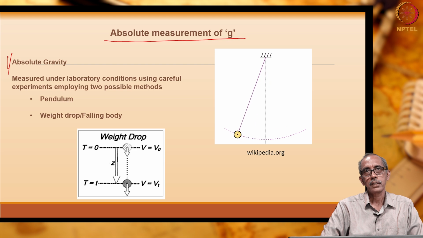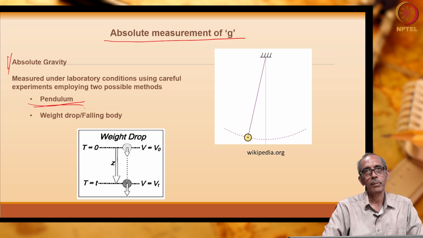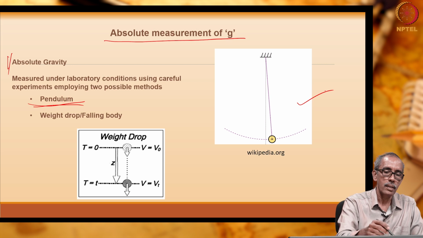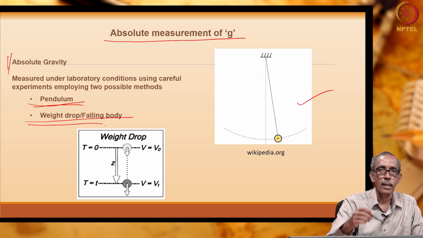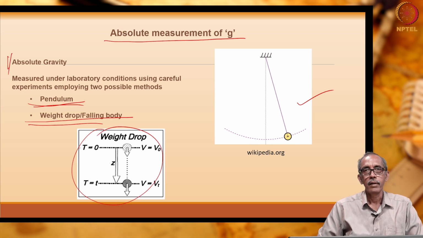So, absolute measurement of gravity, all of us have done maybe in undergraduate or in school. In plus 2 itself, we have been told about the simple pendulum experiment. All of you have measured the absolute gravity in the physics laboratory, right, using a simple pendulum. Or we can also determine the absolute acceleration due to gravity by the weight dropping method, either by simple pendulum or by weight dropping method.